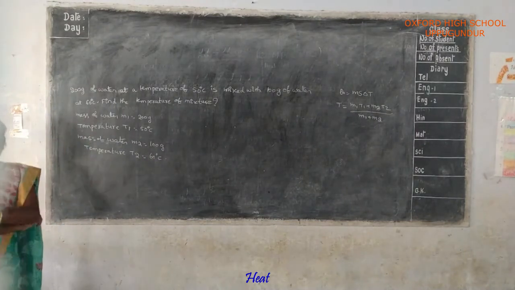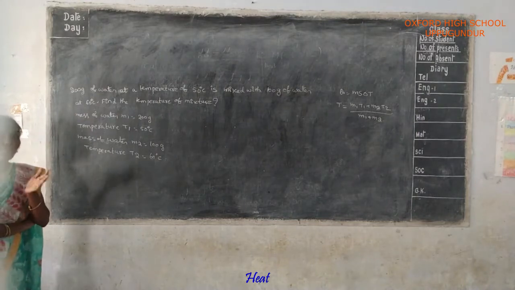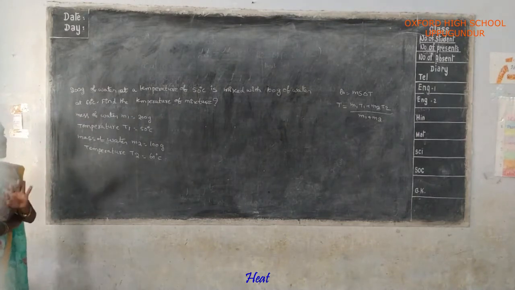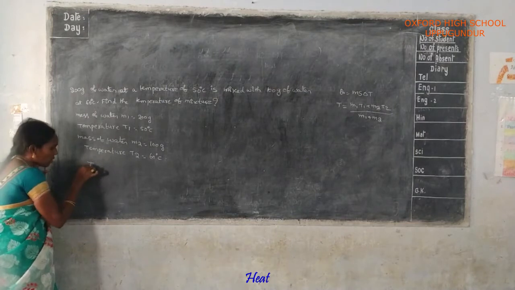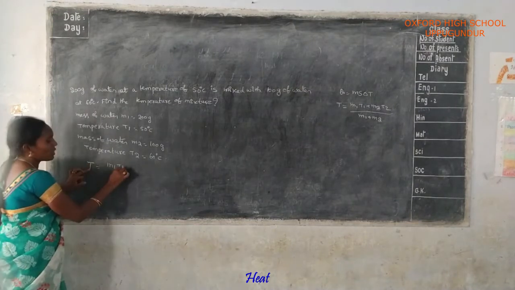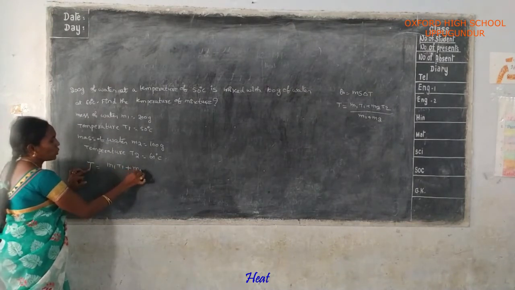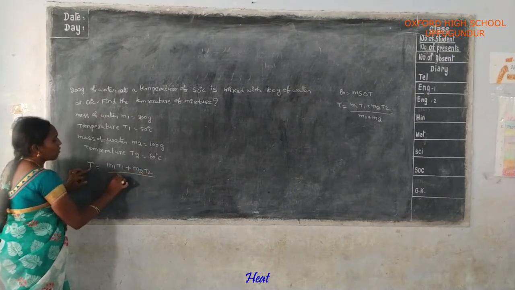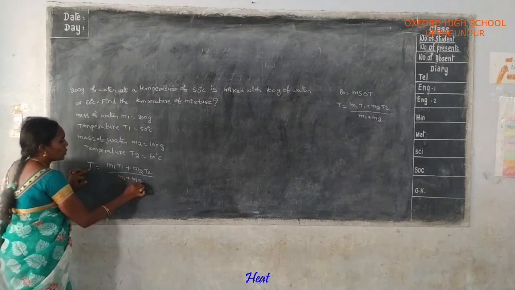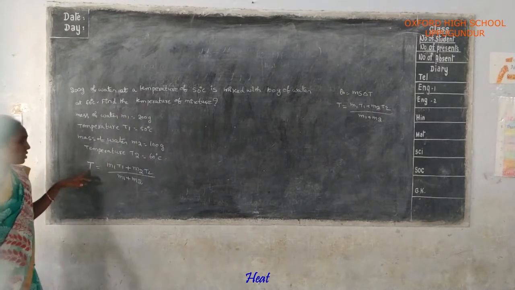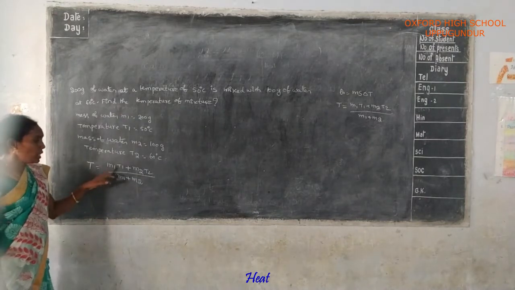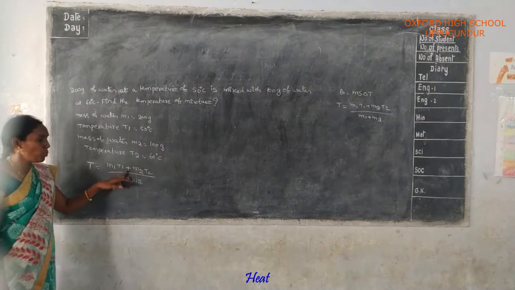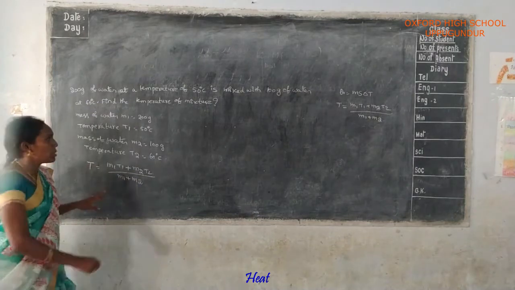Find out the resultant temperature. Now, what is the formula to find the resultant temperature? The temperature of the mixture T is equal to m1 T1 plus m2 T2 by m1 plus m2.